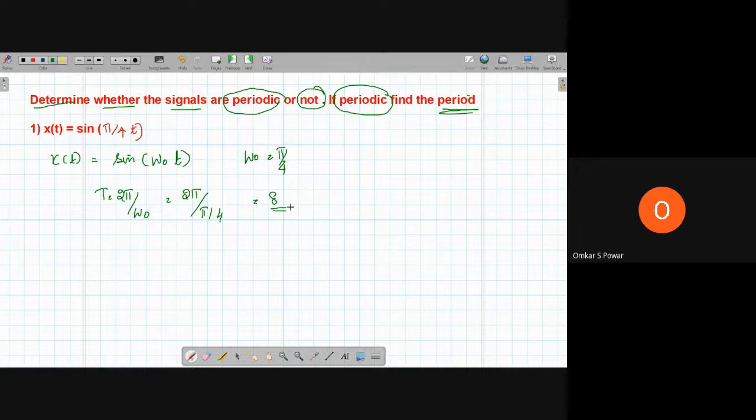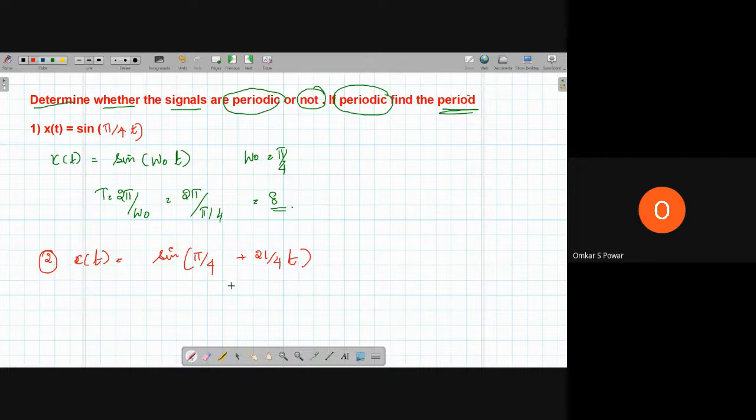Now let us go to some more problems. The second one. Let me write it in red ink so that it will be clearer for you. Now x of t is equal to sin((21π/4) t).